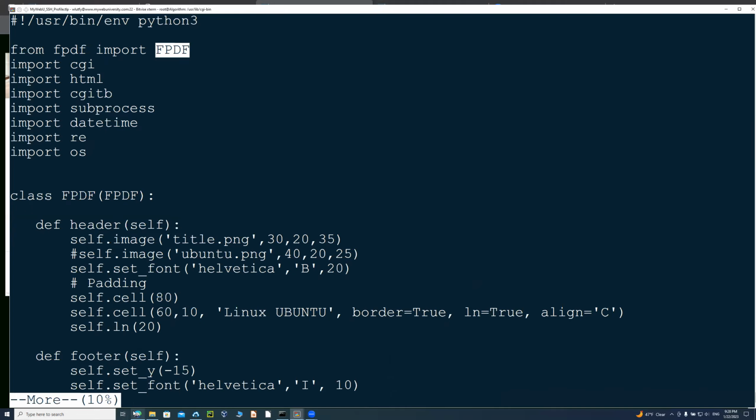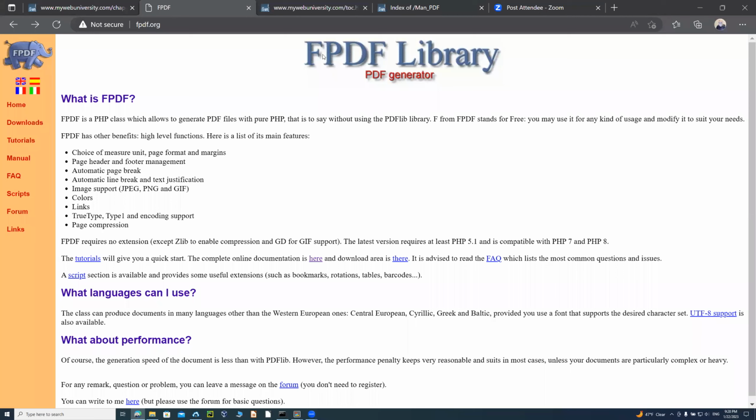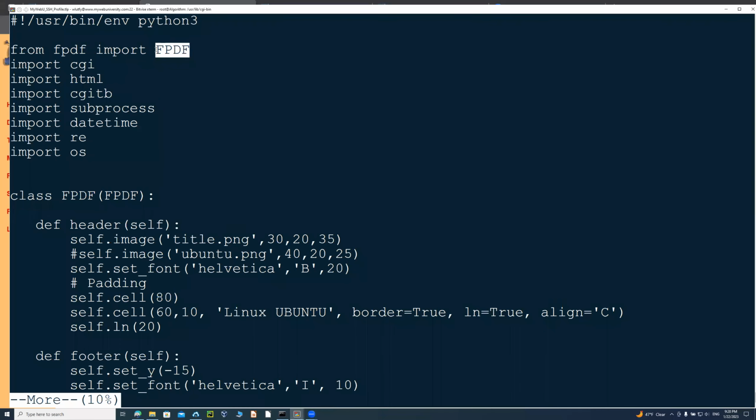If you go to the website where it says FPDF library generator, this one is the actual library that is written in PHP. It is available, but you can have the Python version as well. So I built this program for the Python version, and I'm thanking them for providing it and for the fact that these libraries are available so we can just use them. And then I also wrote the class PDF.